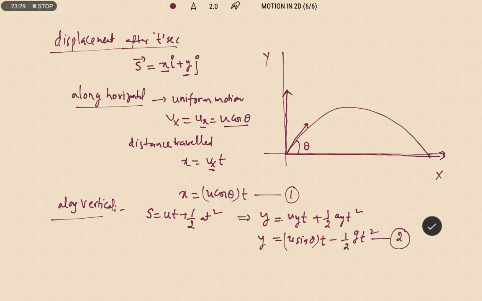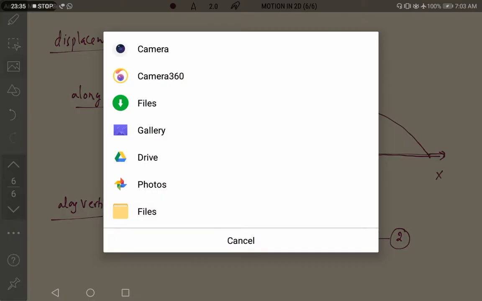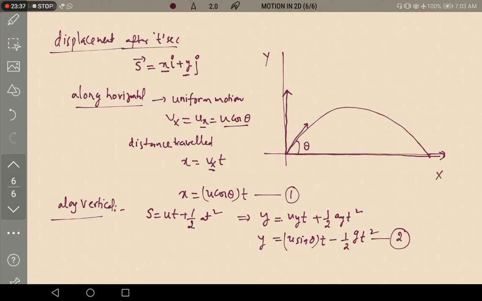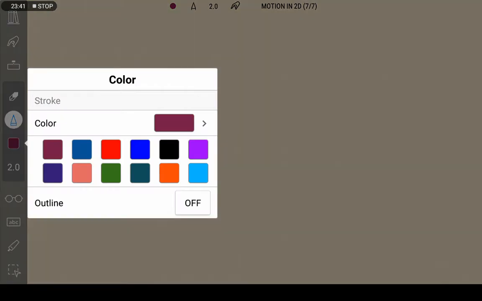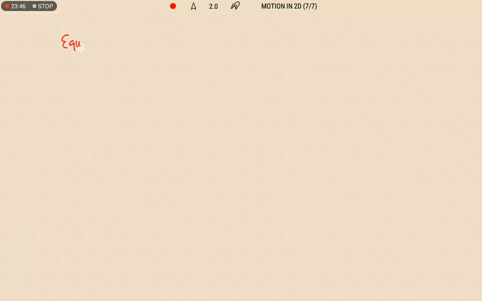Now we are going to write the equation of projectile. In theory exams they are going to ask, show that the trajectory of a projectile is a parabola.